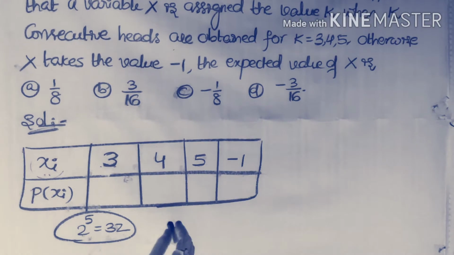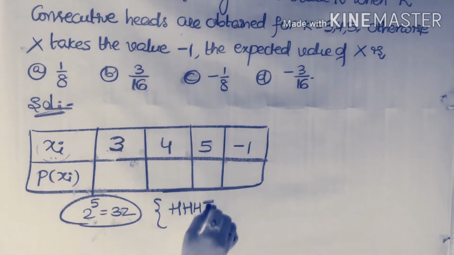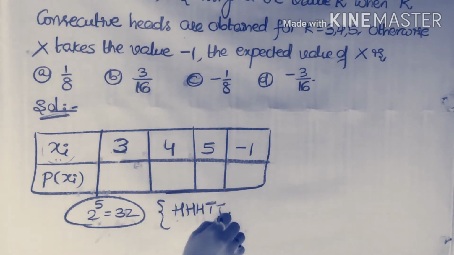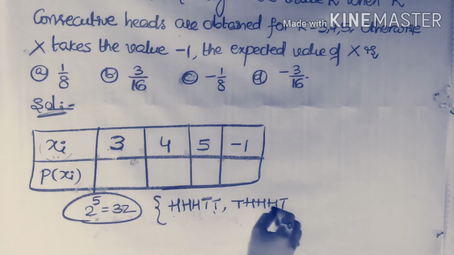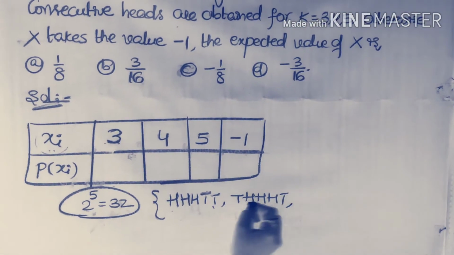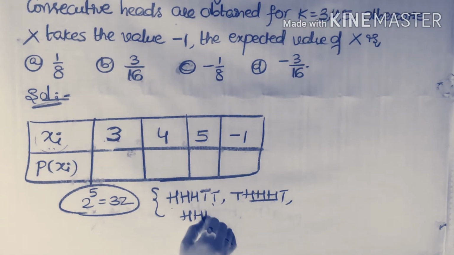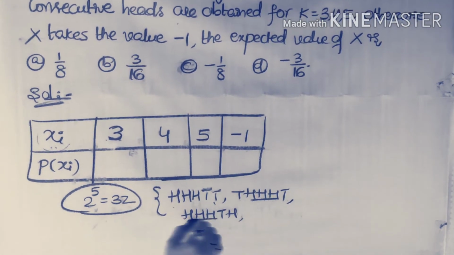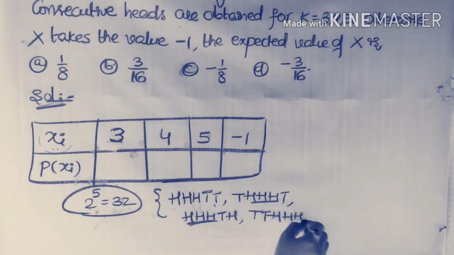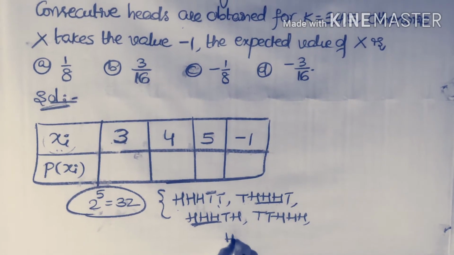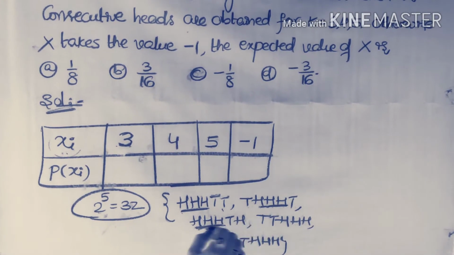The cases are H, H, H, T, T; then T, H, H, H, T; then H, H, H, T, H; then T, T, H, H, H; and the last case is H, T, H, H, H. In all these 5 cases we have 3 consecutive heads.